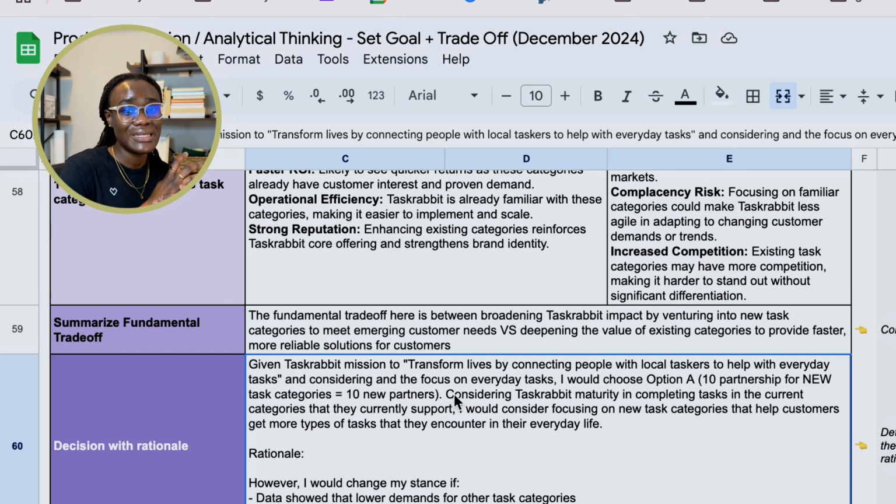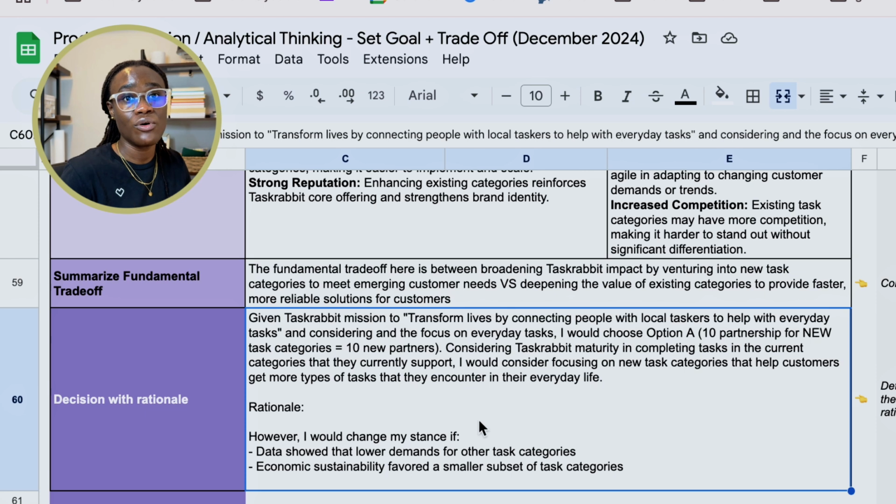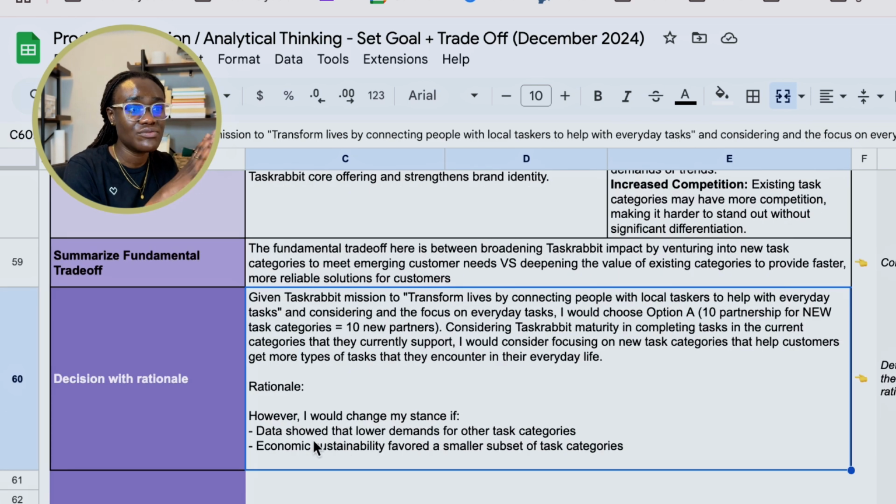One thing that is important when we're making a decision is that we need to explain what needs to change in order for us to change our trade-off option. So it also helps us to highlight the fact that we're not saying this is 100% assured. We are saying that let's look at how things go and we can decide when these things change. So the rationale has been stated, but the reason why I might change my stance is, one, if the data shows that there's lower demand for other task categories. I may change my answer if the data show that there's lower demand for the new task categories that we're supporting, because we already highlighted it as a drawback for that option.